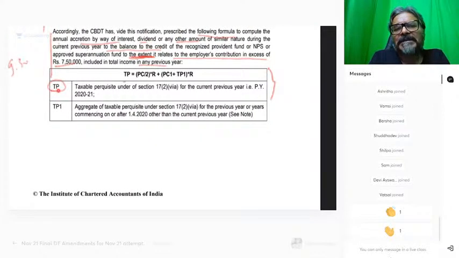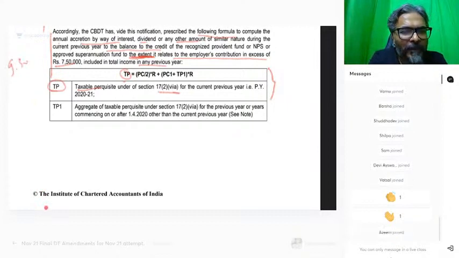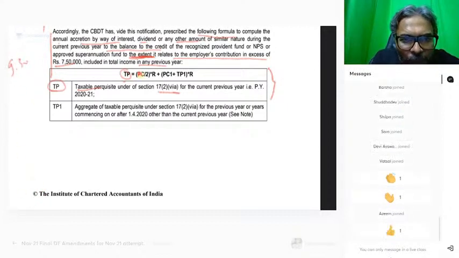अभी this is TP, the taxable perquisite under 17(2)(vii). So this is the final answer. TP is the taxable perquisite, the final answer. How do we calculate taxable perquisite? Now the good news, students. Good news सुन लीजिए आप लोग. The good news is this, that for your examination you have to only remember this.